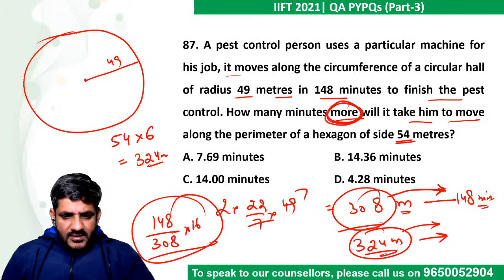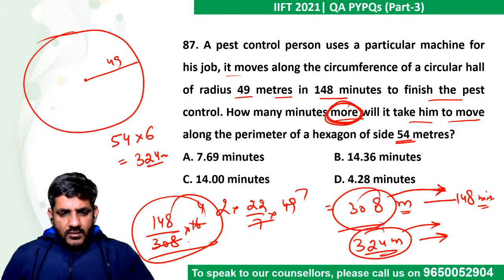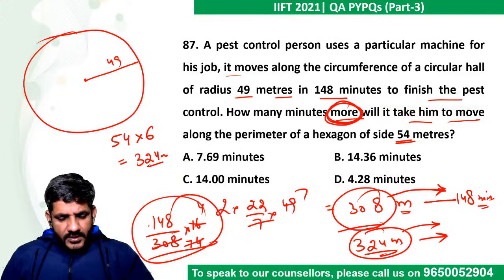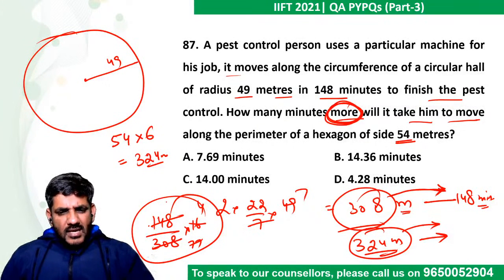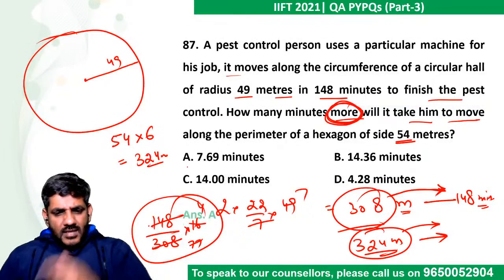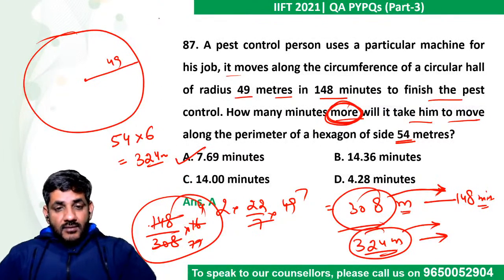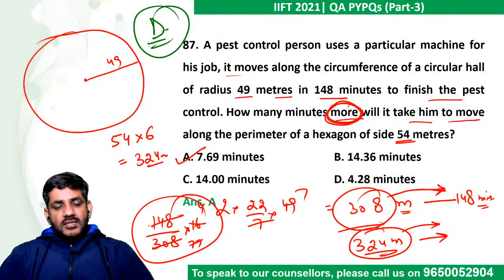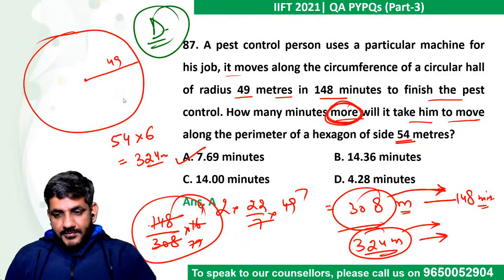Let's see if we can cancel out something. 4 4s are 16. So here 4 7s are 28, and 4 4s are 16, 4 cancels out. Oh sorry, 4 7s are 28. And 7 cancels out, it is cancelling out at slightly less than 2. So my answer should be slightly less than 8. That is 7.69. So this is another doable question for us.